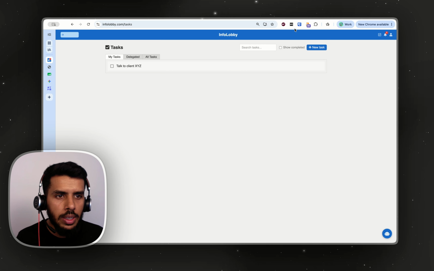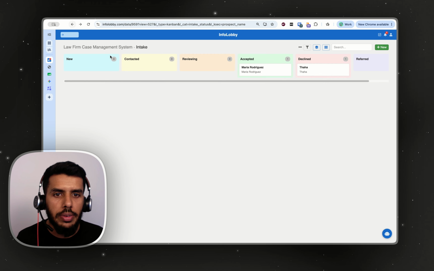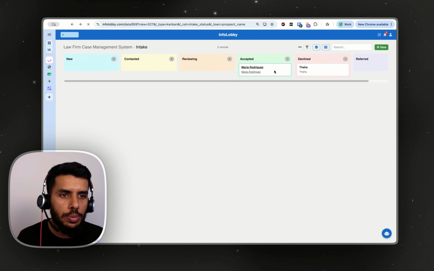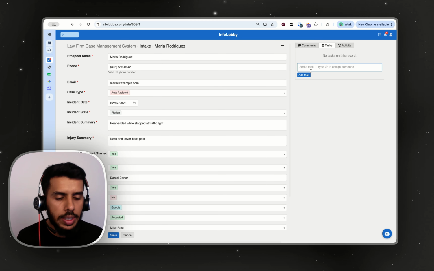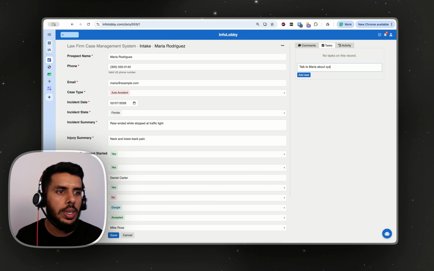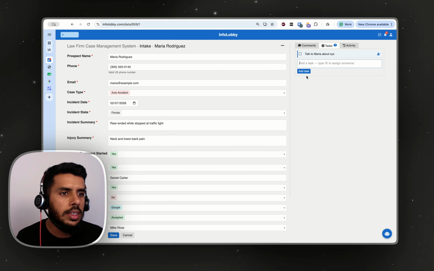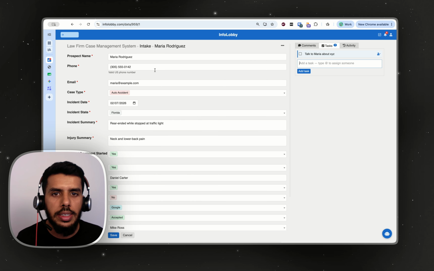Other than this, you can go ahead and create record task. For example, this has been assigned to me, right? Now I can go ahead and then create a task for this, and I will say, talk to Maria about XYZ, and then add a task. Now, the difference between the earlier task and this task is that this task is related to this record.